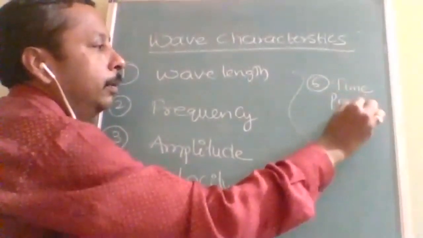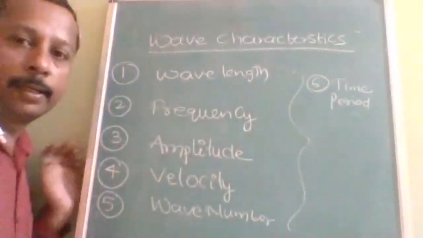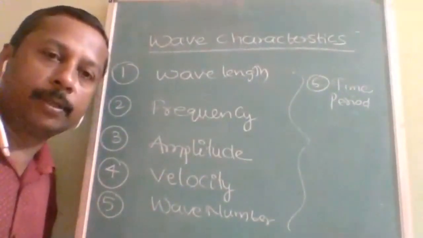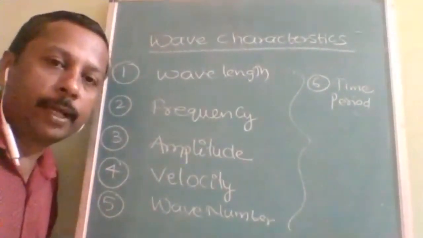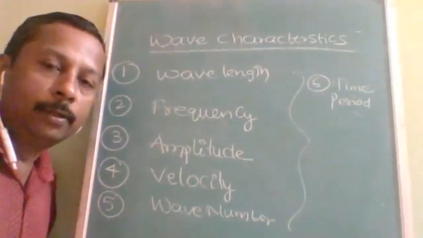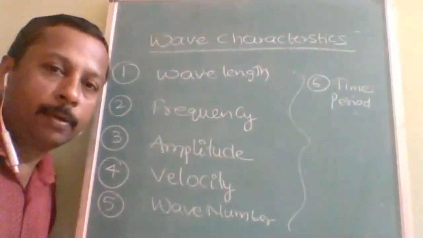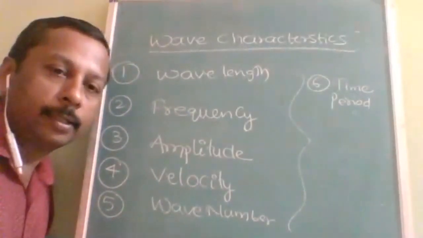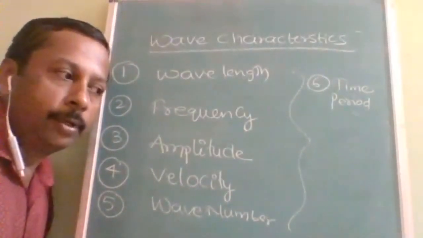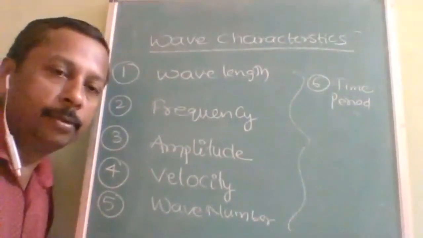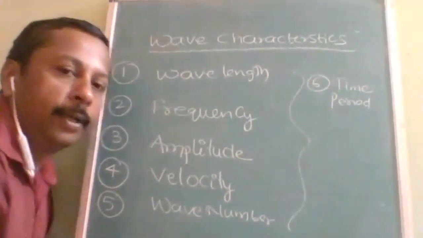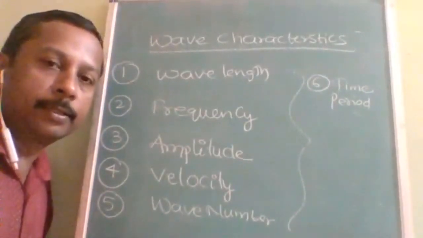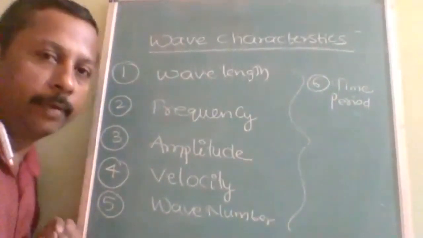Okay, so these are the characteristics we need to mention about the wave, then only wave characteristics will be fulfilled. So before mentioning their properties, you yourself should know what those characteristics are, how they are denoted, how they are defined, and how they are calculated. Okay, so let us start one by one. These are the 6 topics we are going to study in the wave characteristics.